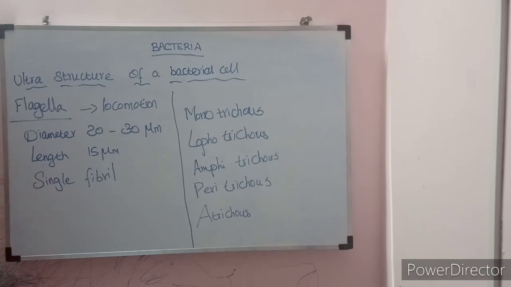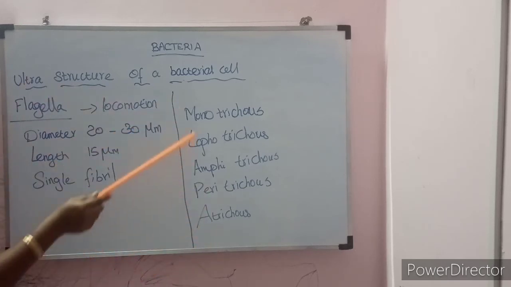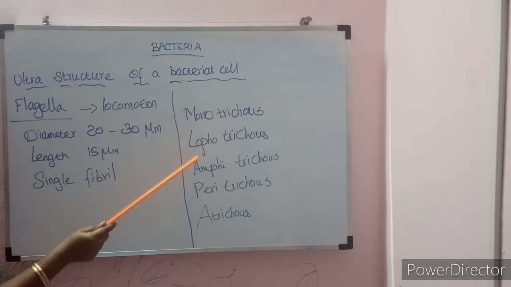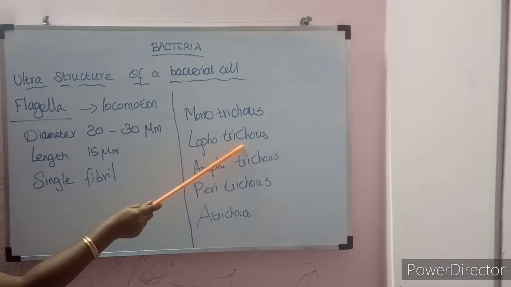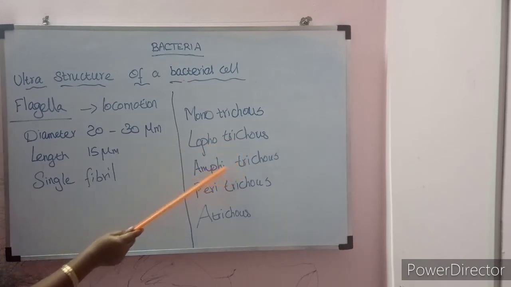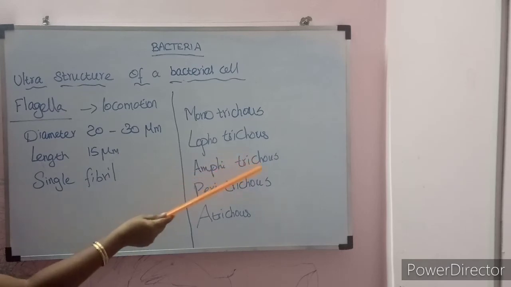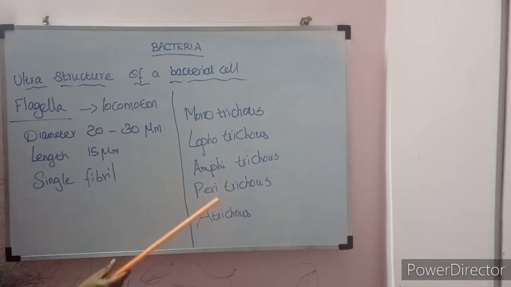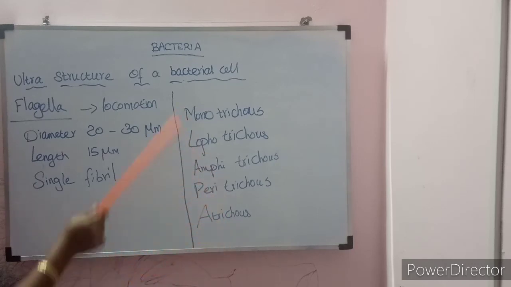Based on the number and position of flagella, bacteria are classified into monotrichous, a single flagellum, and lophotrichous, where one end alone has a group of flagella. Amphitrichous means both ends of the bacteria have a group of flagella. Peritrichous means the bacteria is fully covered with flagella. Absence of flagella is atrichous. Flagella are only for locomotion.